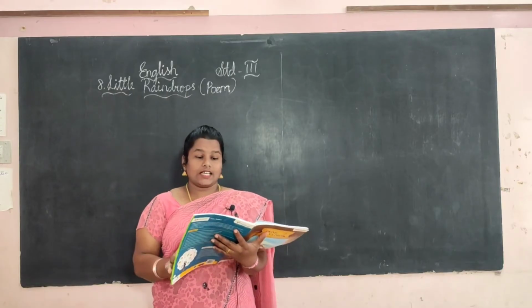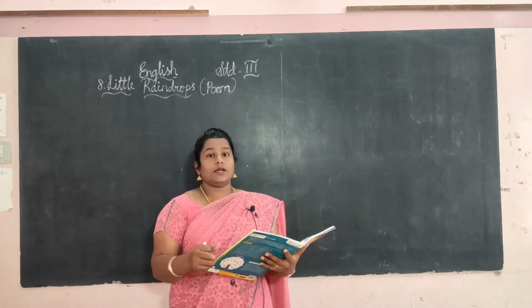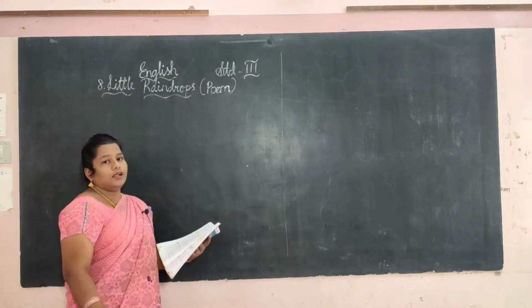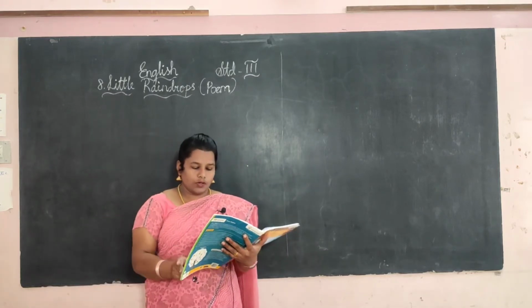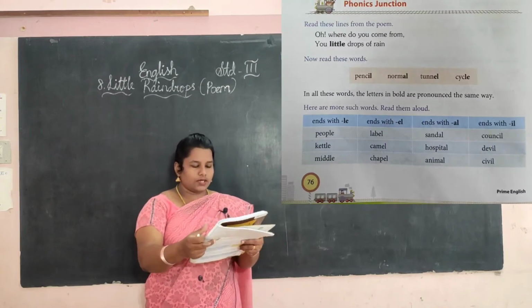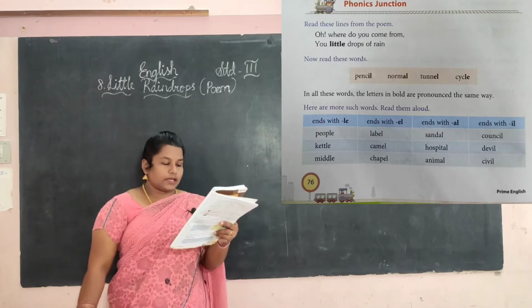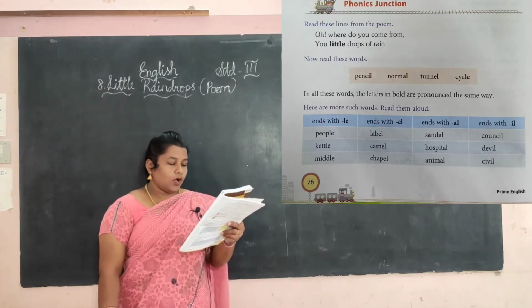Students, in the last class we learned the topic Huckleberry Junction in lesson 8, right? Poem, that is Little Raindrops. Now we are moving to the phonic junction. Now take your book, page number 76. Okay, phonic junction. Read these lines from the poem.